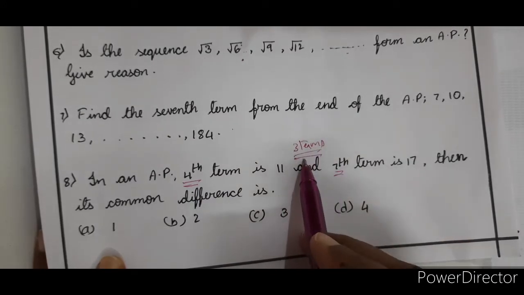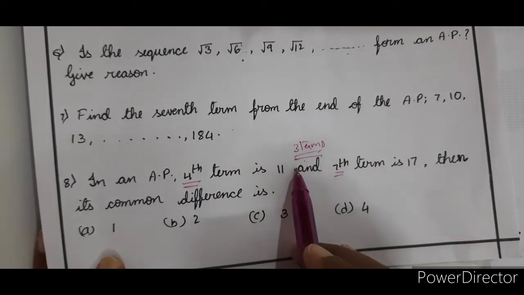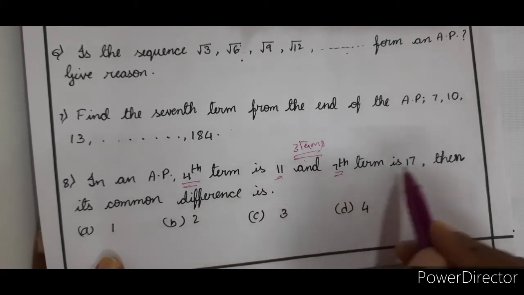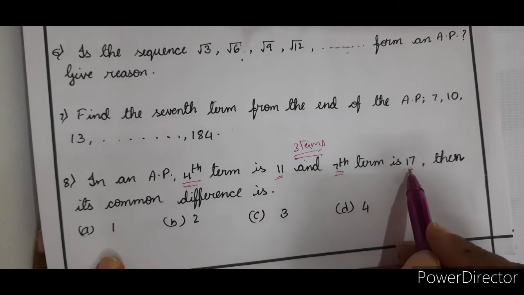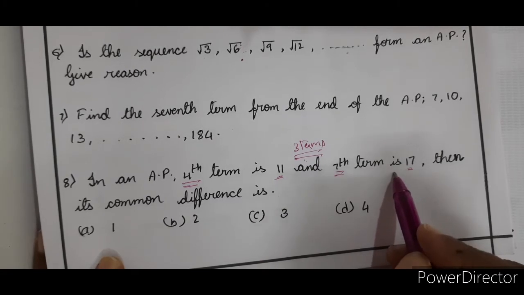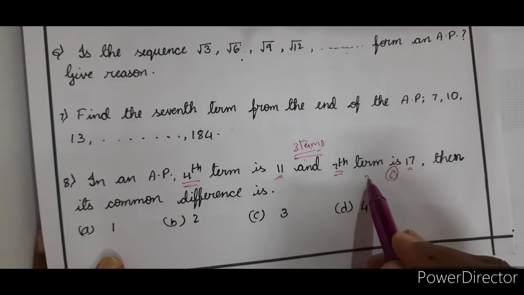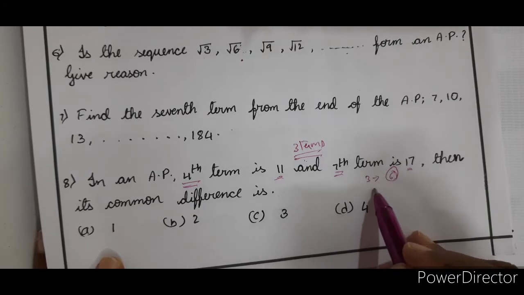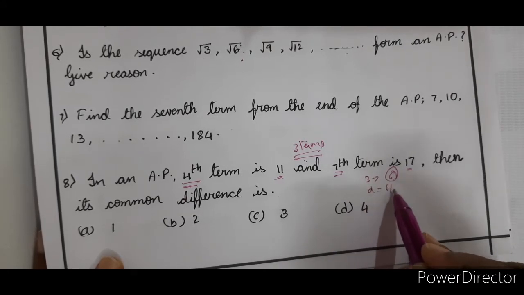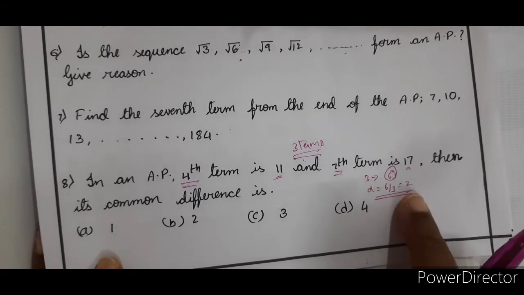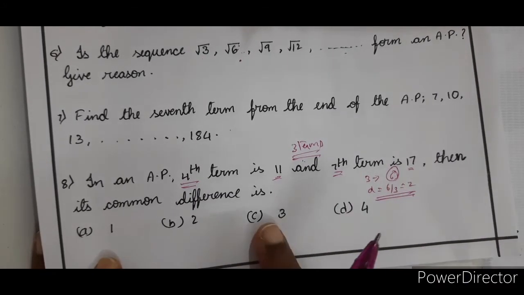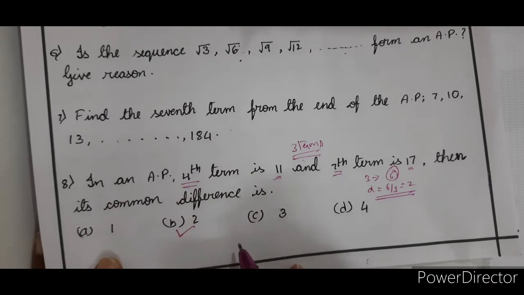And what is the difference between these two? 17 minus 11 means it is 6. So 3 terms together is 6. That means common difference is 6 by 3, that is 2. Right? So when we know the common difference, that is what he is asking. Common difference is 2.